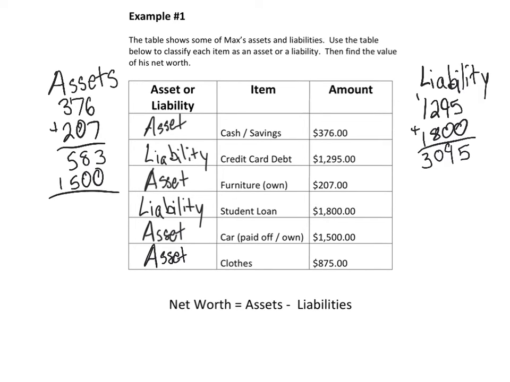Line up the decimals is very important here. And the last one, our clothes, for 875. $2,958. So let's plug in what we know.